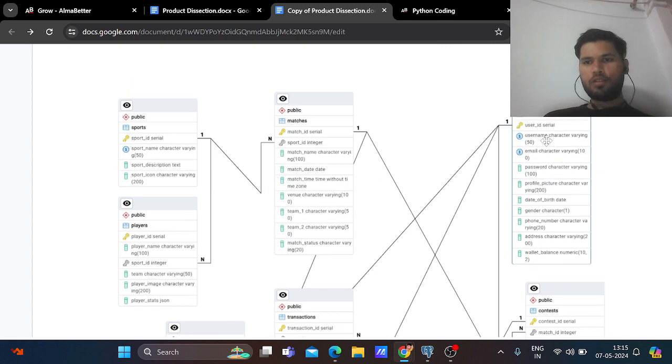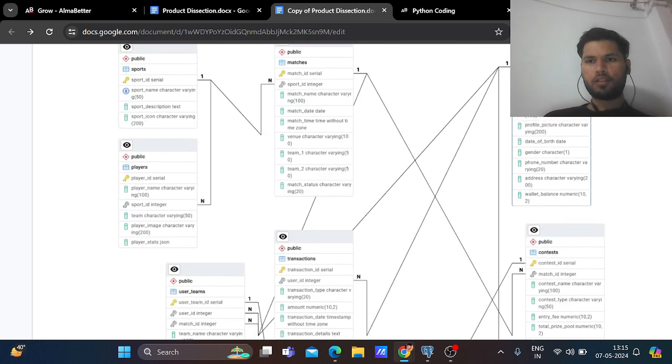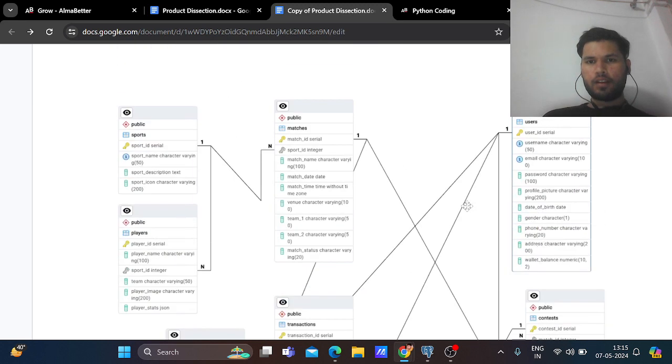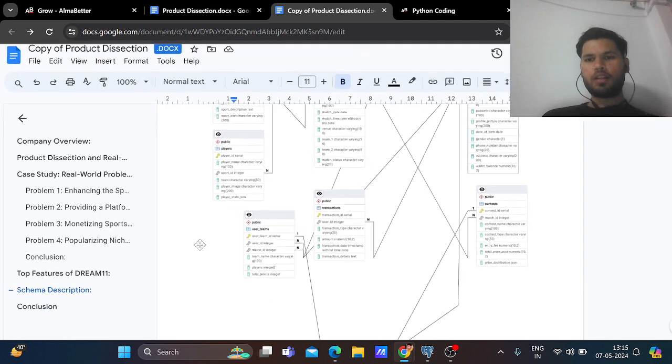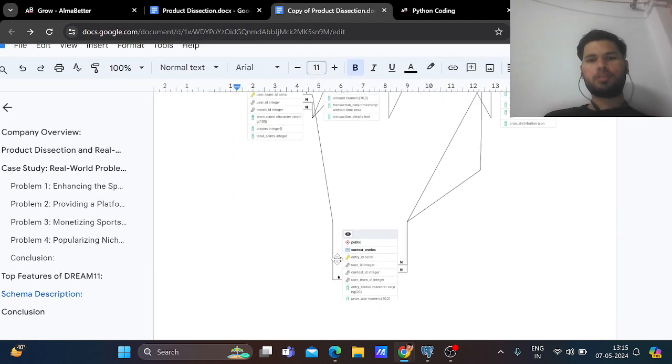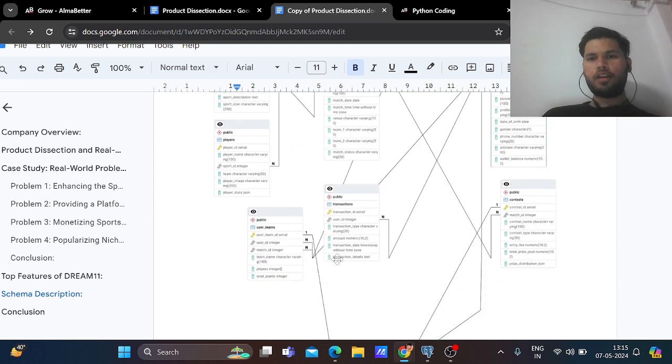After that, user ID in the users table is connected to user ID in the matches table, and match ID is also here. And here match ID is connected to match ID in the user teams table. So basically, these are the relationships I already told you about above. So this is the entity relationship diagram.